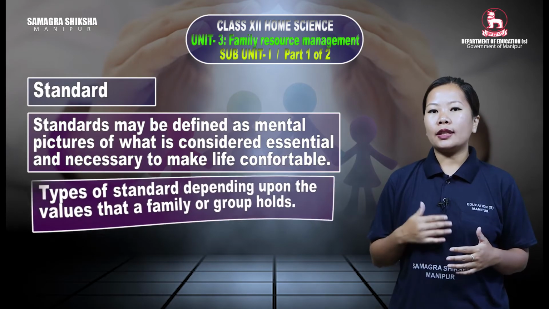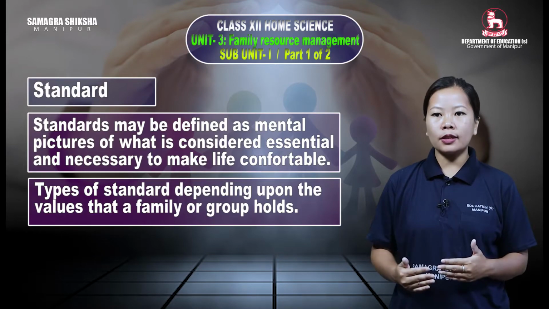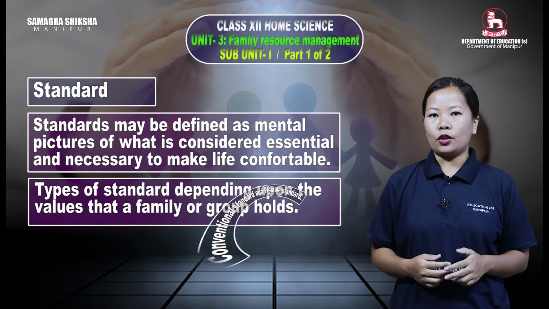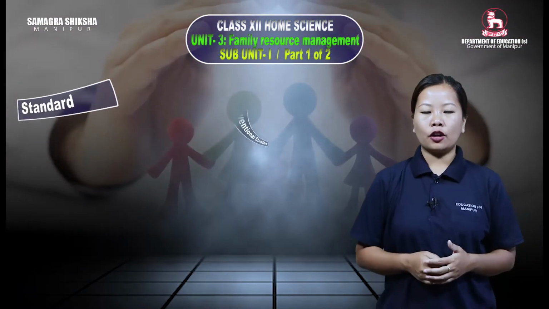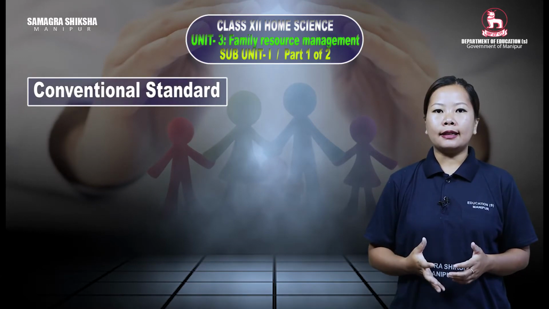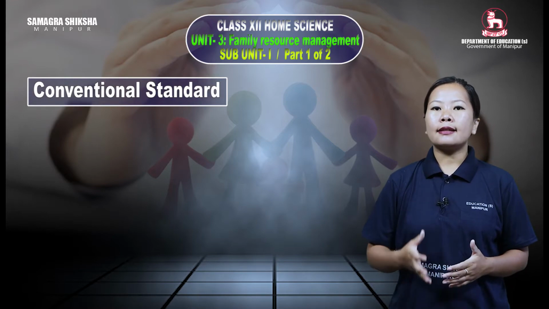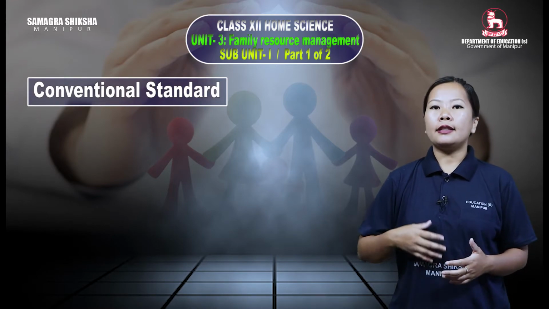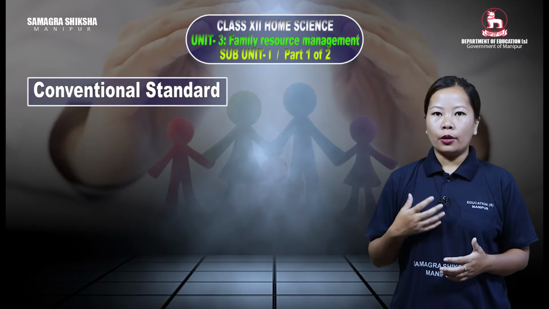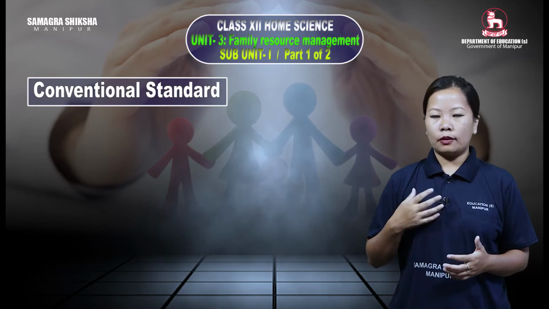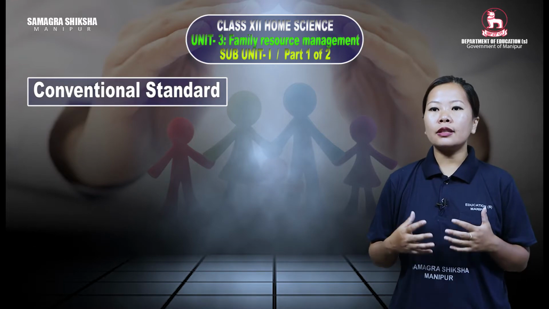And then when we look to the types of standard, depending upon the values that a family or group holds, it is divided into two types, which is conventional standard and flexible standard. Let's come to conventional standard. Conventional standard is very rigid, it is not flexible at all. It is governed by the customs that we follow, it is governed by the religion that we follow, it is governed by the society that we live in. So all these things govern the conventional standard.